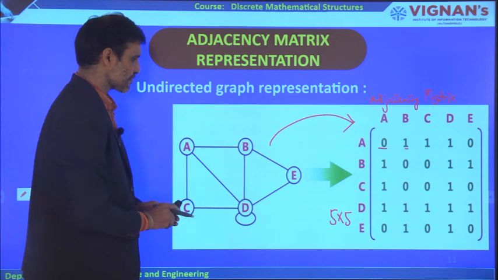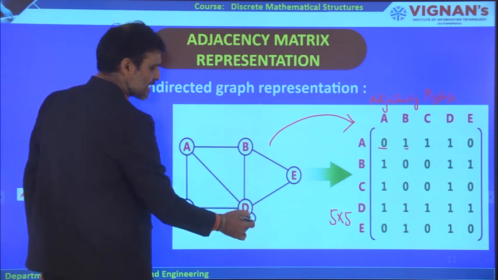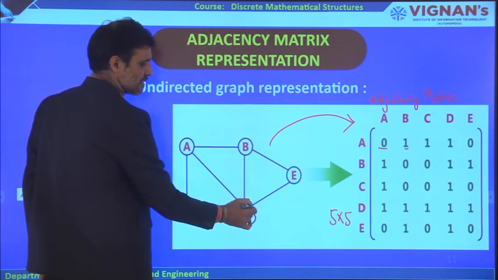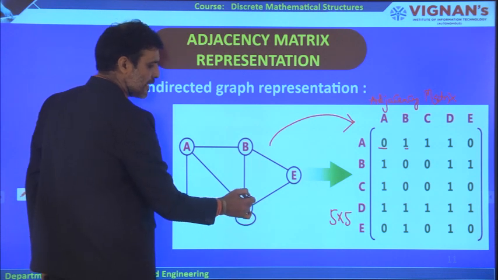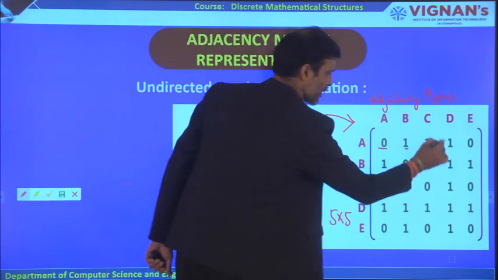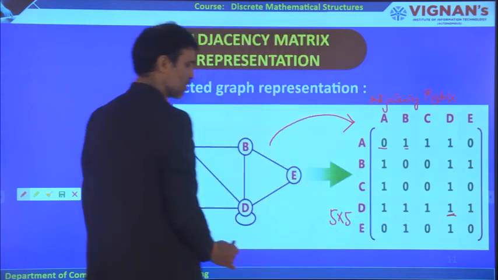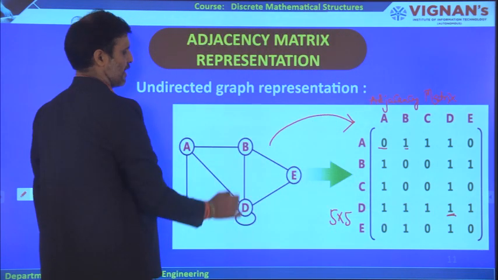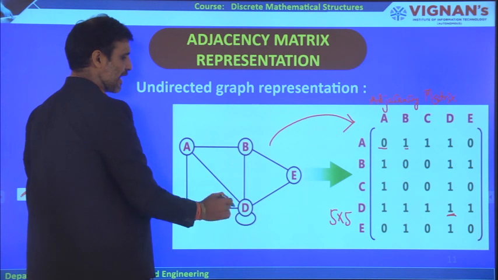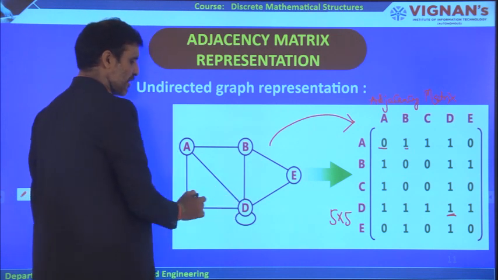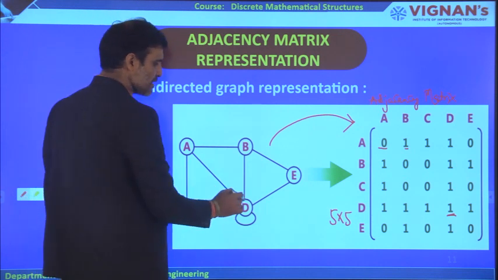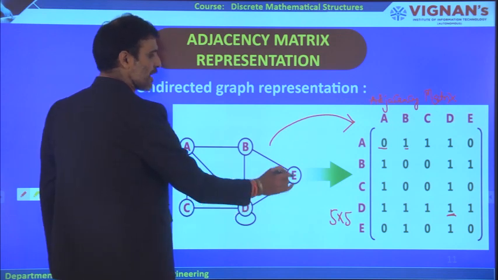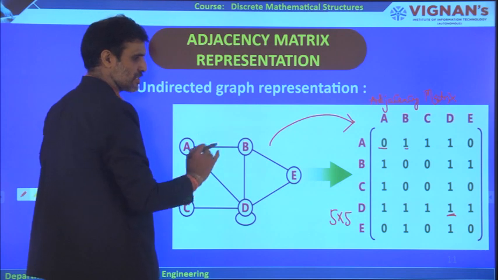Come to the case of D. Because there is a self loop for the vertex D, D to D is equal to 1. Here it is mentioned D to D equal to 1. D to B, there is an edge. D to A, there is an edge. D to E, there is an edge. D to C, there is an edge. That means from this particular vertex to all other vertices which are mentioned in the graph, there is an edge.